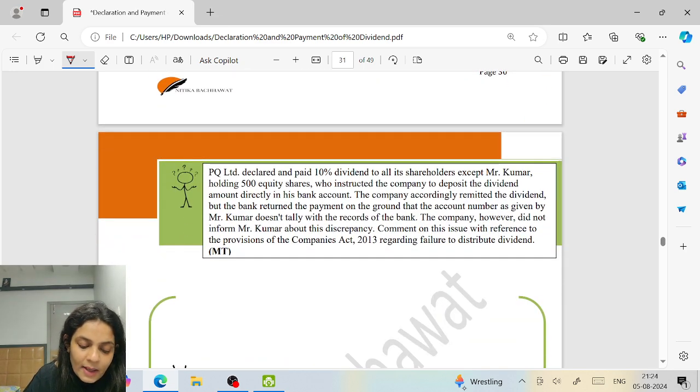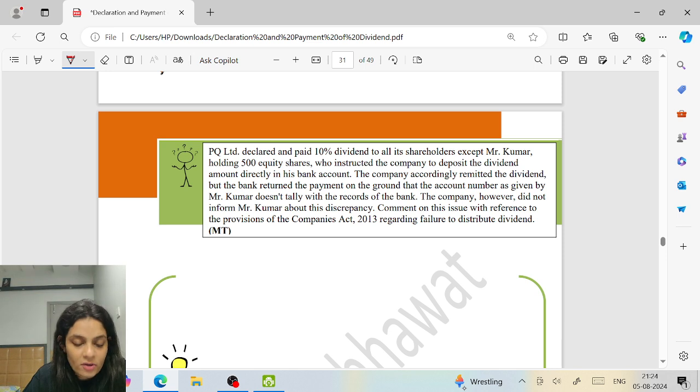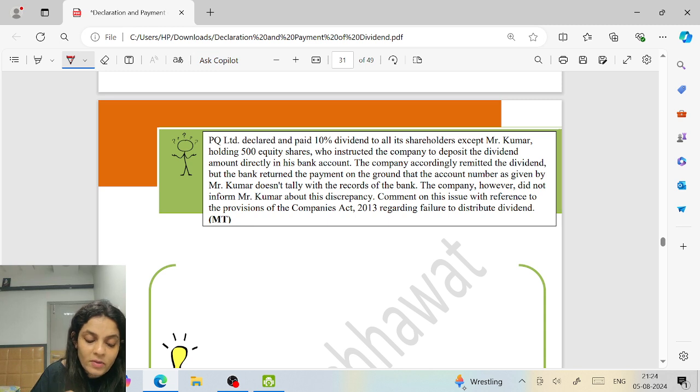PQ Limited declared and paid 10% dividend to all its shareholders except Mr. Kumar holding 500 equity shares, who instructed the company to deposit the amount directly in his bank account. The company accordingly remitted the dividend, but the bank returned the payment on the ground that the account number doesn't tally. The company, however, did not inform Mr. Kumar.